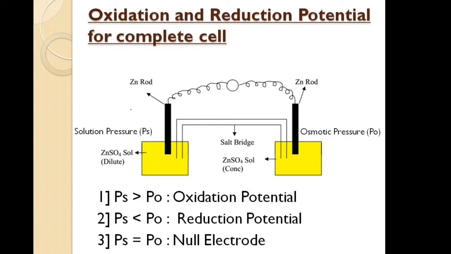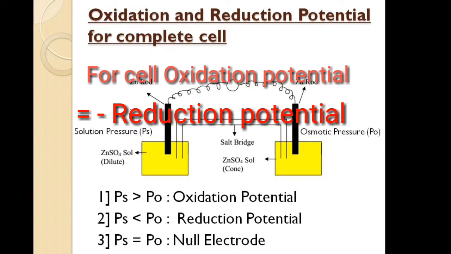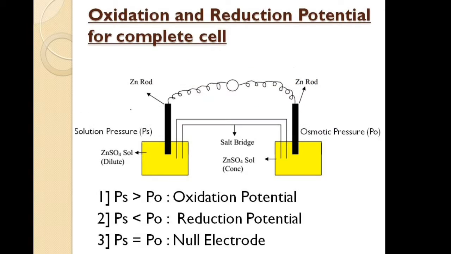Now, as you know, oxidation and reduction potentials are equal but have opposite signs. That means for any cell, if the oxidation potential is +4, then definitely its reduction potential is -4. Now let us take these three cases.